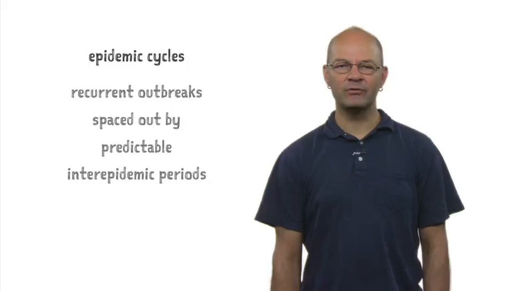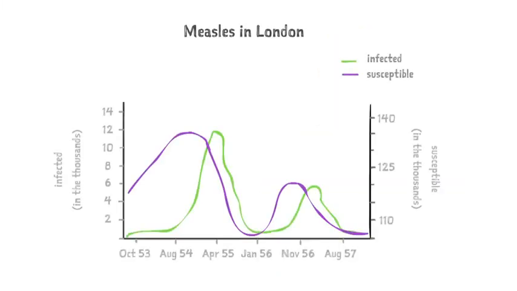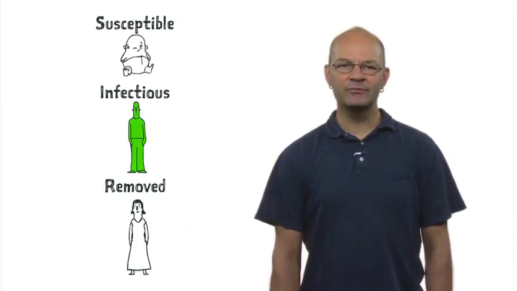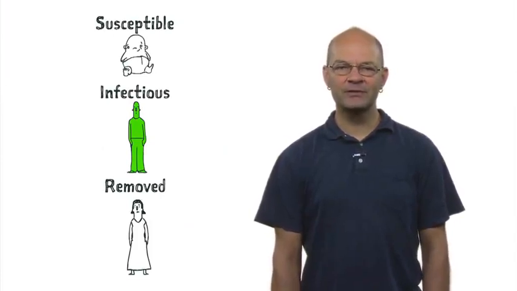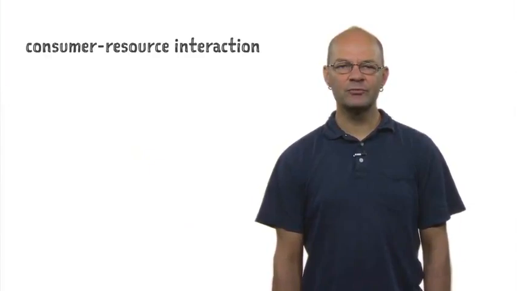Immunizing infections with relatively short infectious periods, in contrast, often exhibit epidemic cycles with recurrent outbreaks spaced out by predictable inter-epidemic periods. Many of the vaccine-preventable childhood infections show this type of dynamics. Measles, for example, historically had major outbreaks every 2 years in most Western countries. Whooping cough incidence typically peaked every 3 to 4 years. The susceptible infectious removed model revealed that the epidemic cycles are due to what ecologists call consumer resource interactions.